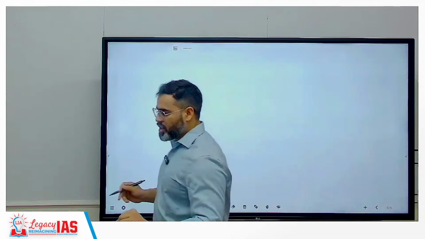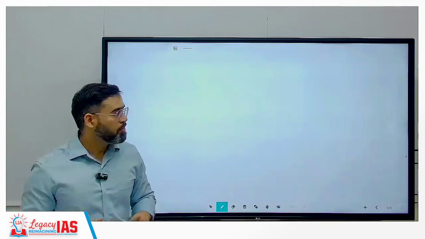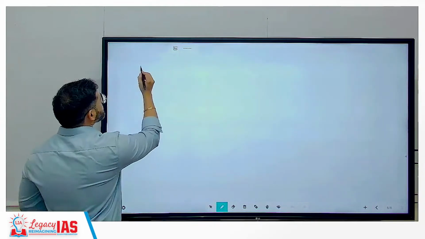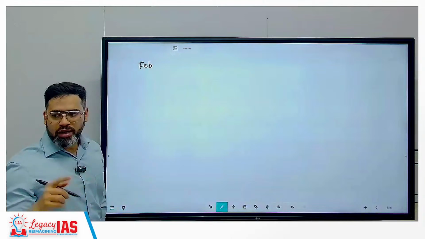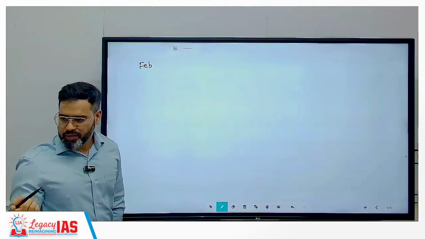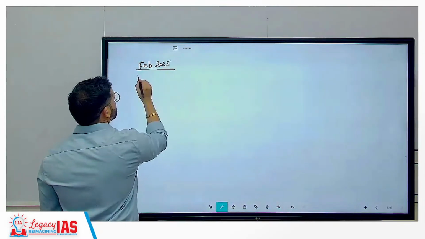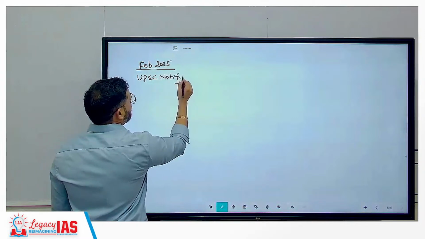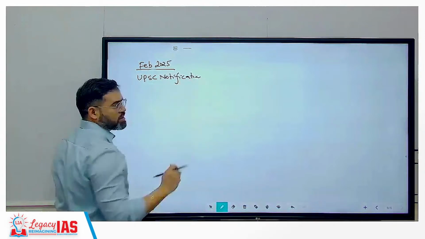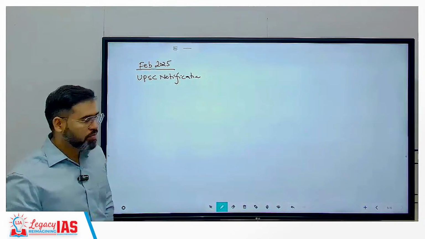First, we need to understand the cycle of the UPSC, how much time you have to give. For example, February 2025 the notification will be issued. That is the UPSC notification. So now you can start, giving the application form then.